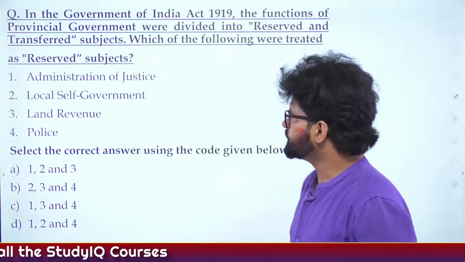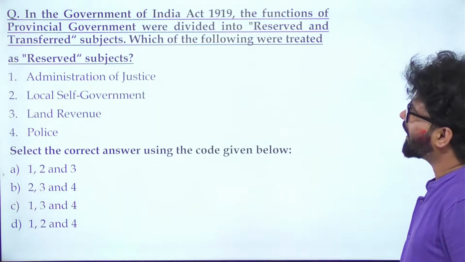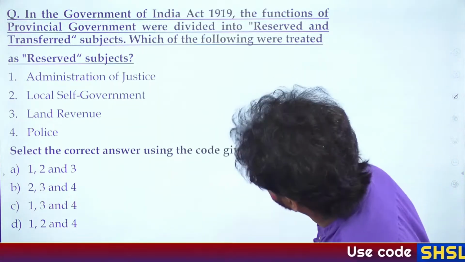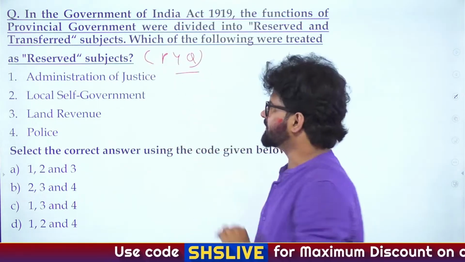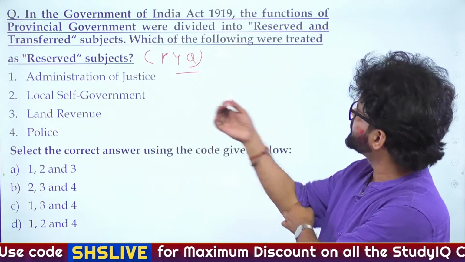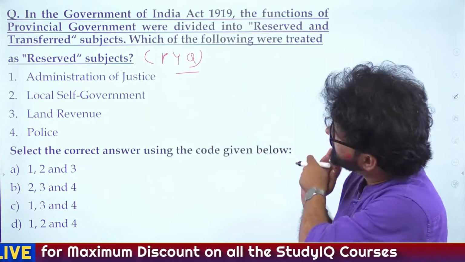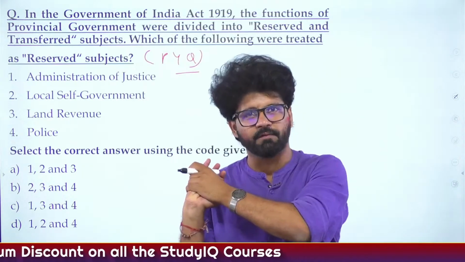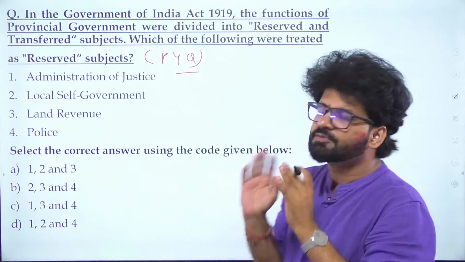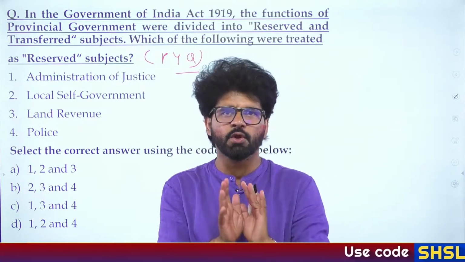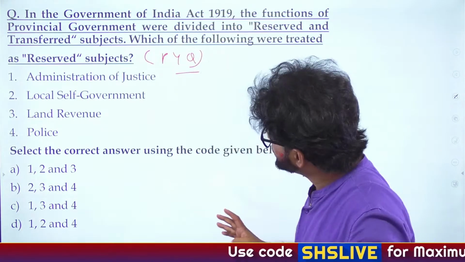Now, this is the question which I was talking about earlier. This is the PYQ. Have they written PYQ here? This is a PYQ. So, please understand one thing. These kind of questions, because of which what happens, people start remembering all reserved and transferred. Just try to think. We have discussed this. Dark has given the answer. Samrat has given the answer. Reserved is most important, where governor and executive council have a say. Let's see which is most important.